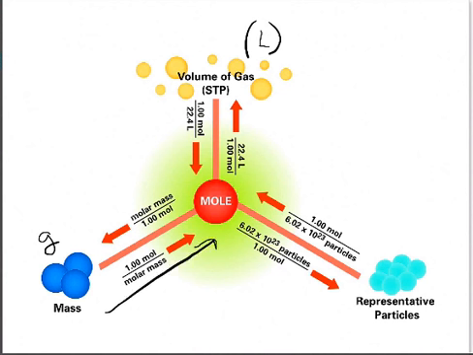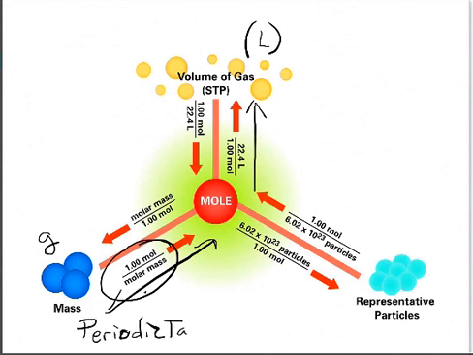And then I'm going to go that way to volume. I'm going to convert first to moles by dividing by the molar mass. And what you're always looking up is the periodic table. And then once I've got it in moles, I'm going to use 22.4 to convert to volume.